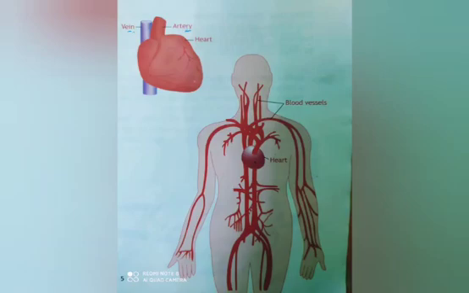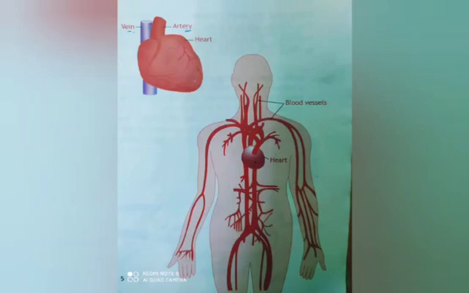Oxygenated blood is the blood which is loaded with oxygen that returns to the heart from the lungs, whereas deoxygenated blood means oxygen-less blood that returns to the heart through the veins, and it contains carbon dioxide and water vapor produced from every part of the body. Doctors use an instrument called a stethoscope to listen to our heartbeat, and the heart beats about 70 to 80 times in a minute. Next, we'll move on to the excretory system.